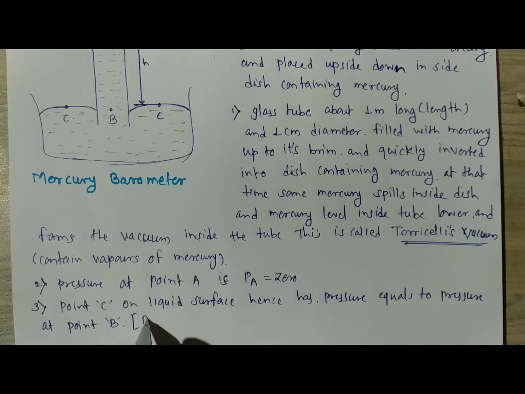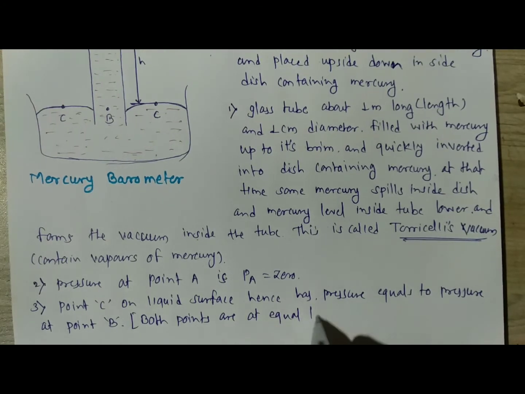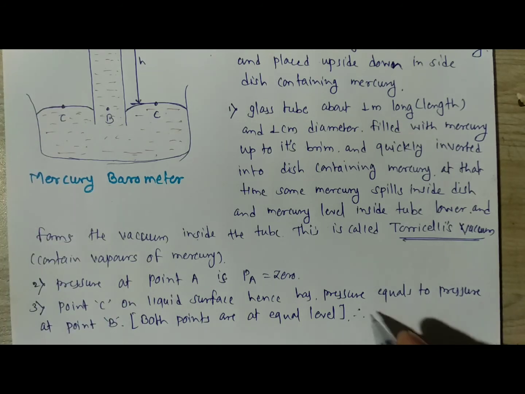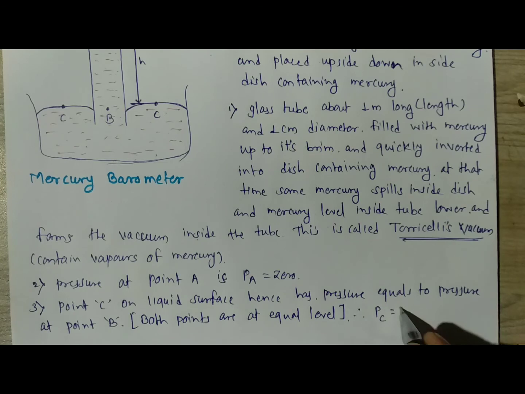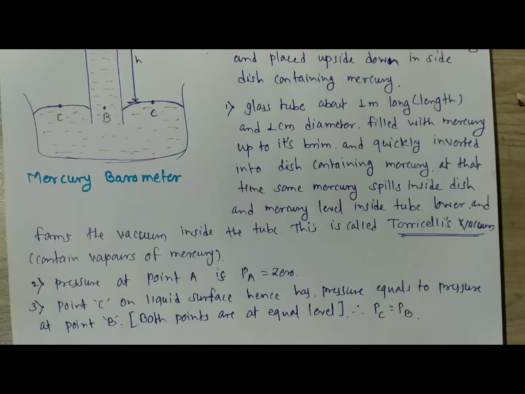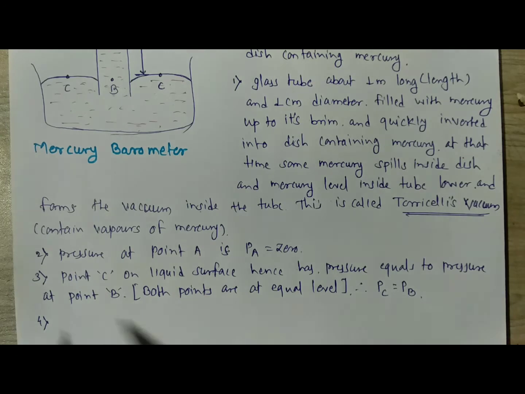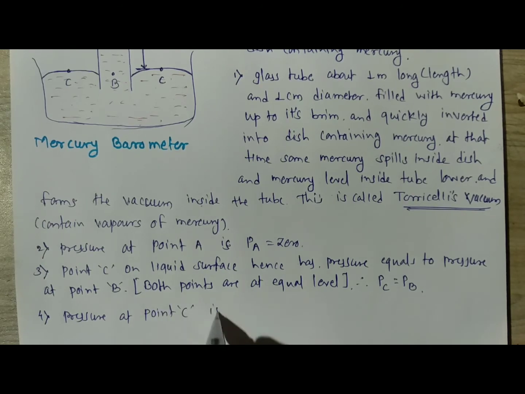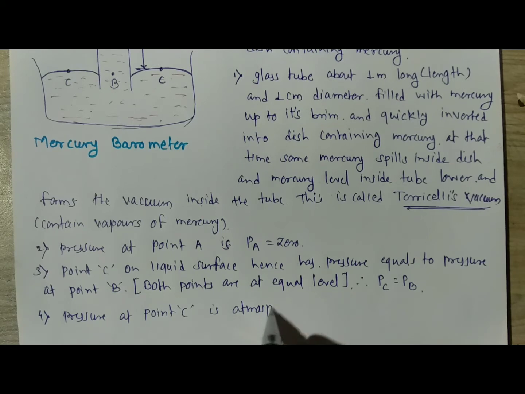Both points are at equal level, and therefore the pressure at point C is atmospheric pressure.